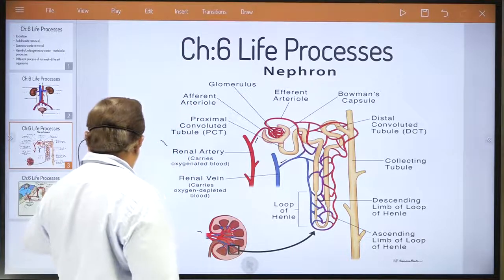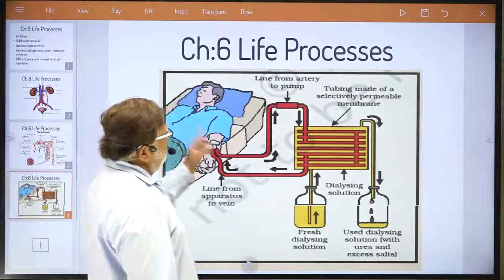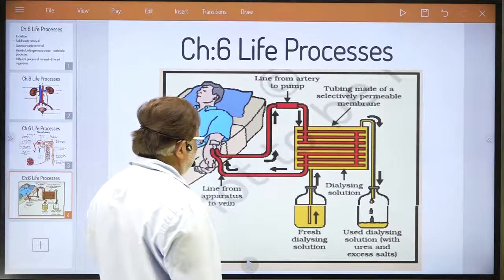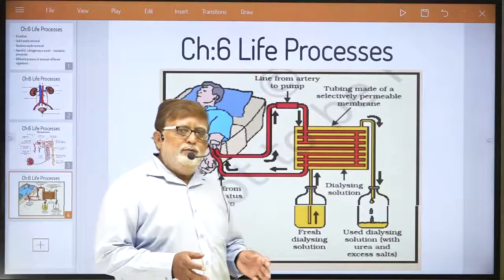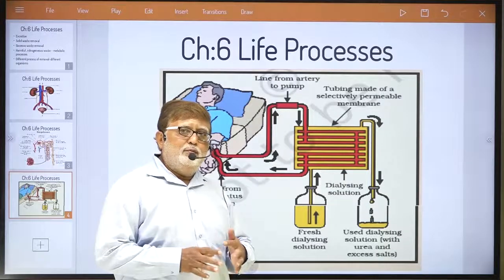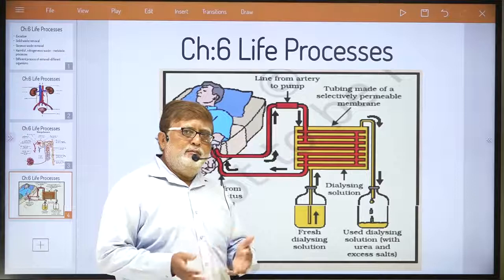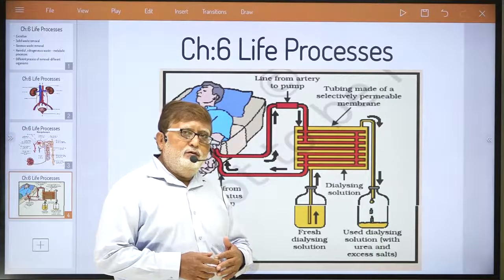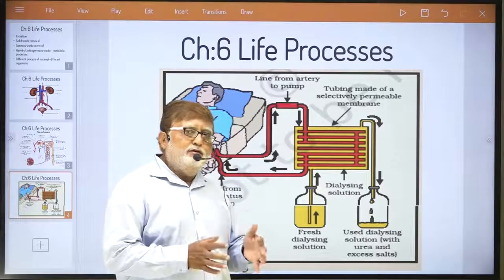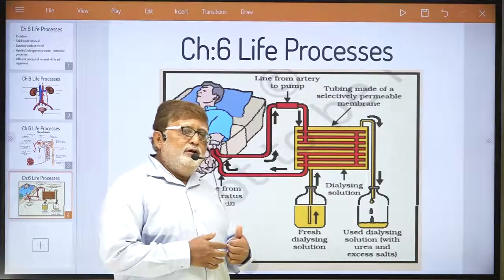Another thing, dear student: in the textbook the process of dialysis is mentioned. You all must know that some people whose both kidneys are partially working or sometimes 90% damaged have to do dialysis every week. That's the process of removal of urinary waste.